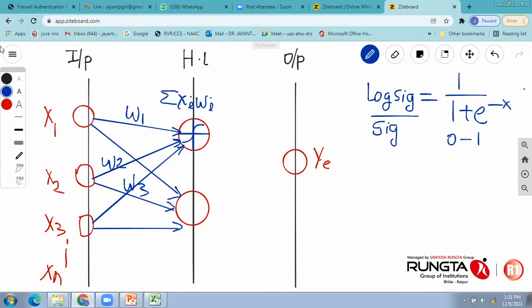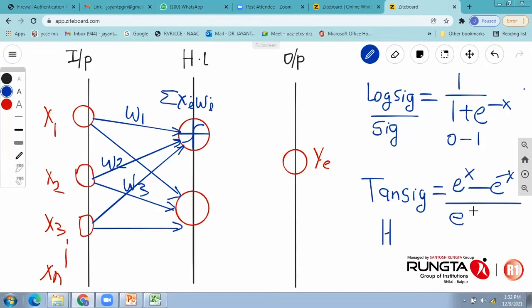Next transfer function which we usually utilize in function approximation method is called tanh-sig or hyperbolic tangential function. It is actually e to the power x minus e to the power minus x, divided by e to the power x plus e to the power minus x.